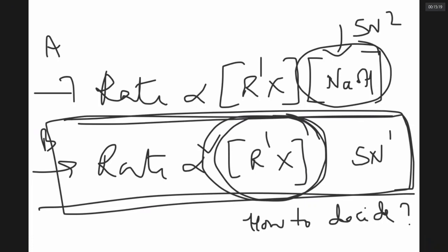So whenever there is such a problem, in case of tertiary alkyl halide, benzyl halide, allyl halide, the reaction proceeds by SN1 mechanism. Are we clear?